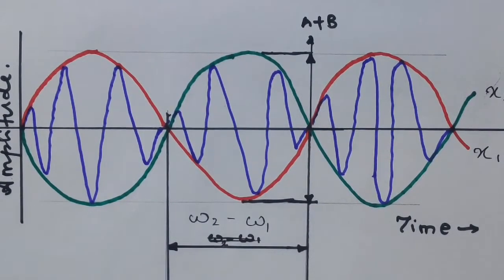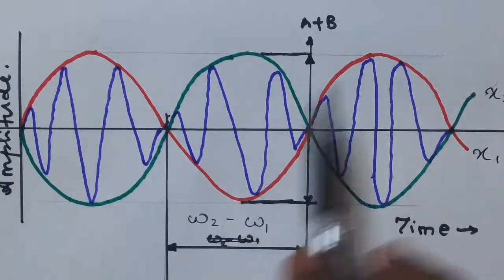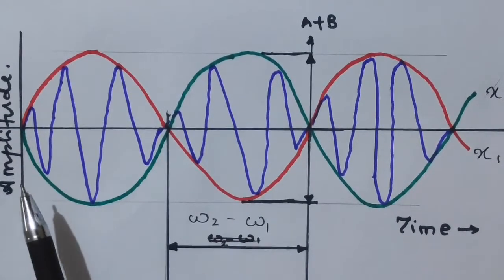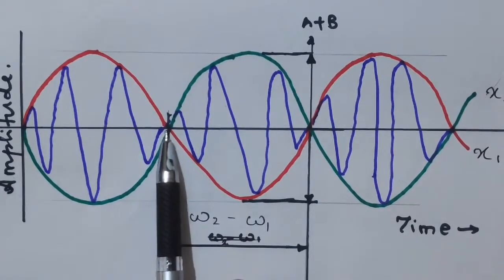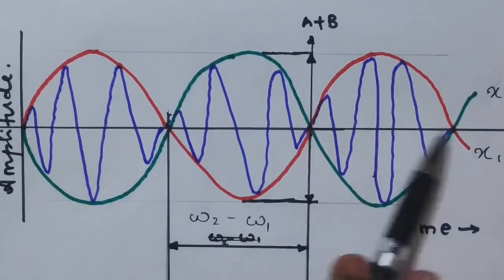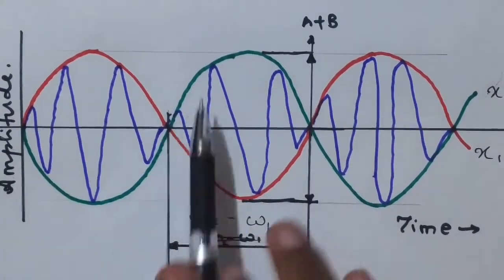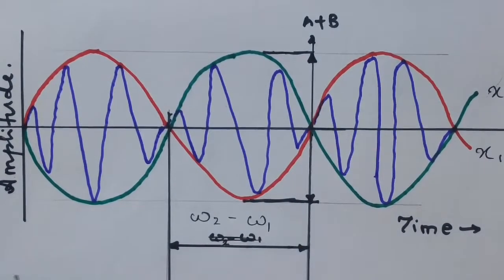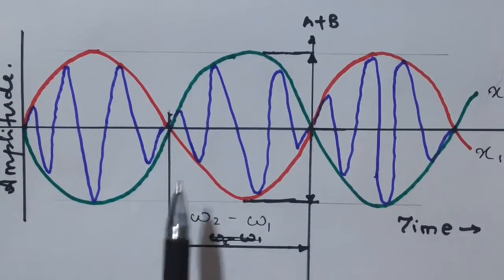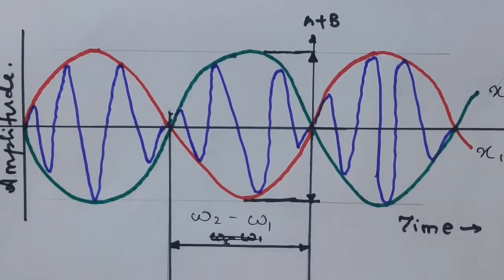Now these are the two harmonic motions, the red and the green. If two harmonic motions pass through a point simultaneously, so we have four points here, then the resultant displacement at that point is the vector sum of the displacements due to the two motions.